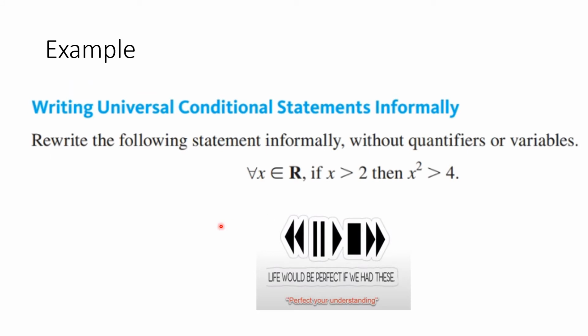Here's another example. We're given something written formally, and we're writing it informally. What does it mean? For every x, an element of R, if x is bigger than 2, then x squared is bigger than 4. You know what to do. Let's see how you did.